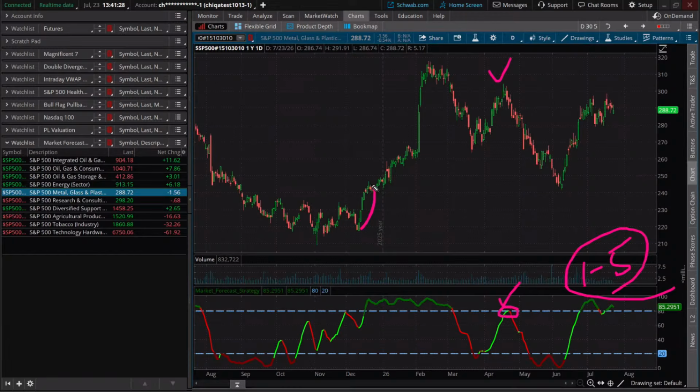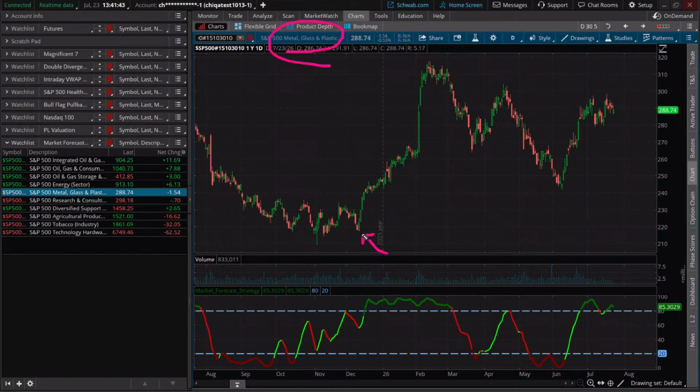Look at that. That move right there, powerful off the bottom. That's three soldiers up, and I'm talking big four soldiers up. I don't even think that's a candlestick pattern, but I know the three soldiers is one, two, three, four on this index. Now, some people would say, I missed the move. It's already gone. Well, market forecast says it might just be starting. Keep eyes on it.